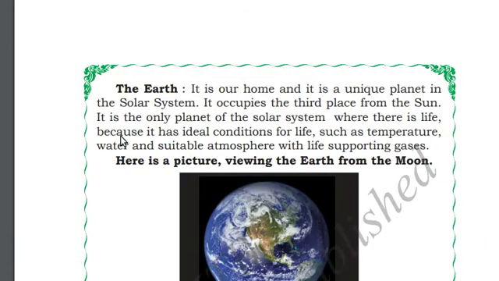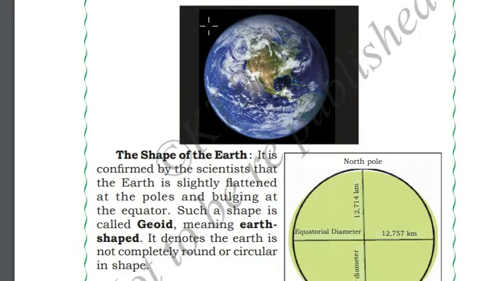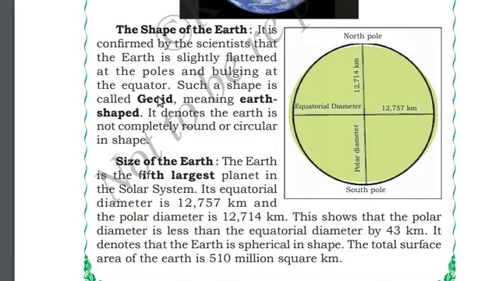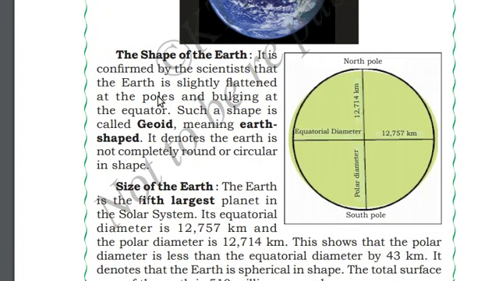Earth. Earth is our home in our universe. There are so many planets, asteroids, comets and other celestial bodies in the universe. Earth is a planet where we live. This is our beautiful Earth. Shape of the Earth. Generally, we think that Earth is completely, purely spherical in shape, but it is not. Instead, Earth is in geoid shape. It is like a spherical ball compressed a little bit, squeezed a little bit.